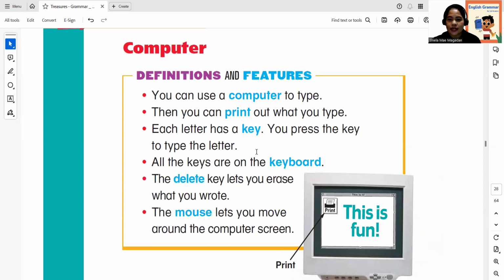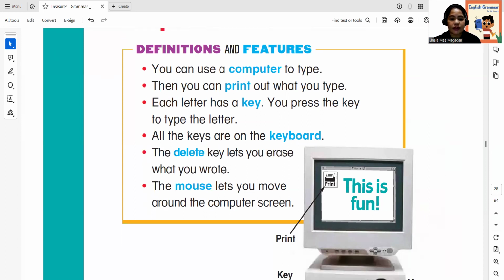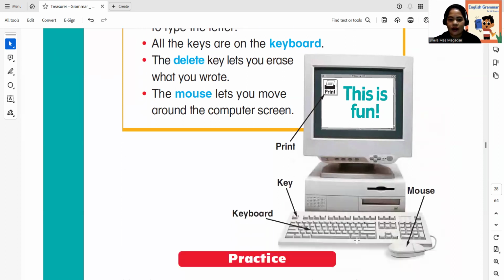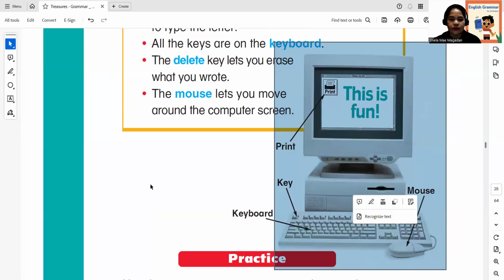Each letter has a key. You press the key to type the letter. All the keys are on the keyboard. We have the keyboard here.